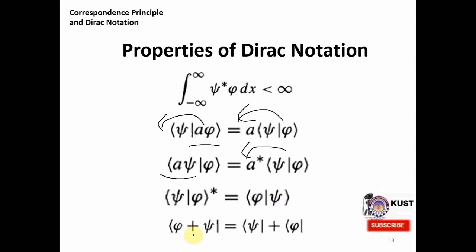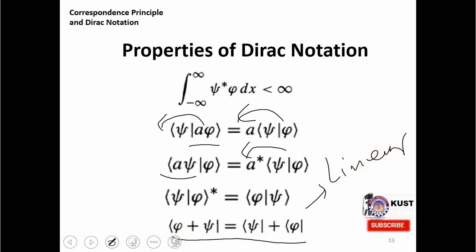The next is the linear property, where you can see that there are two wave functions phi and psi, and under this operator they are linear. That is, we can take phi and psi, or we can take psi first and phi second, and then add them. So you add them and take the ket of them, or you separately take the ket of them and then add them. So this property is called the linear property. This Dirac notation is actually linear.